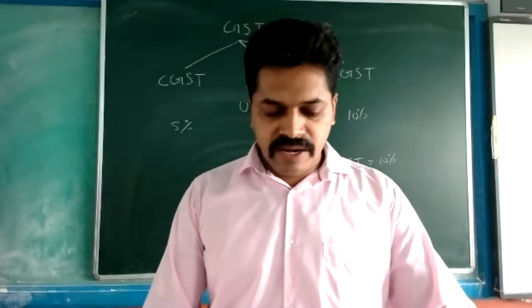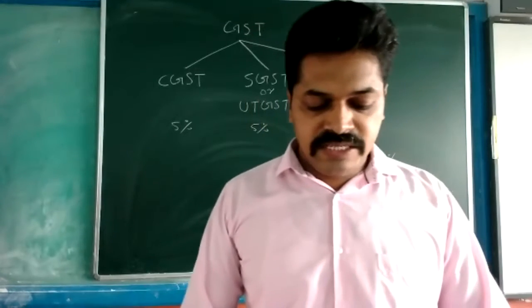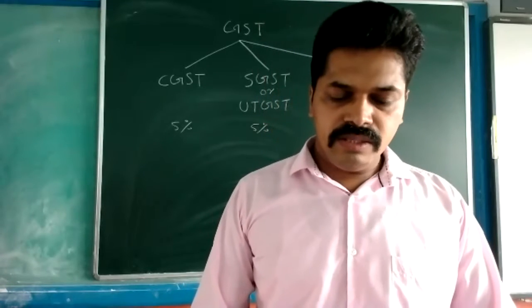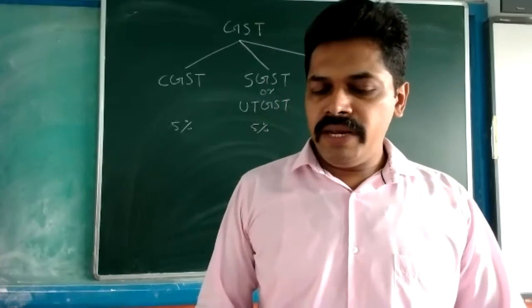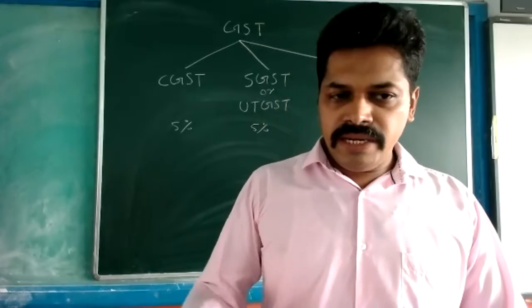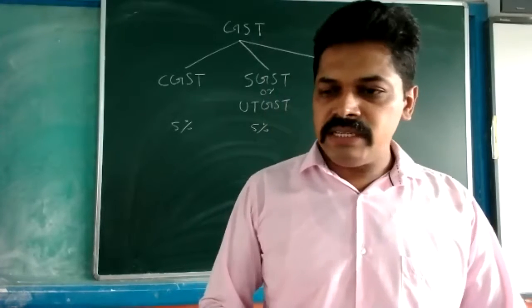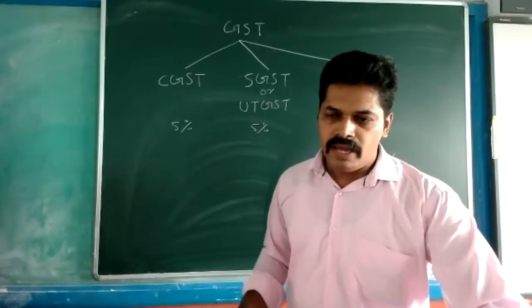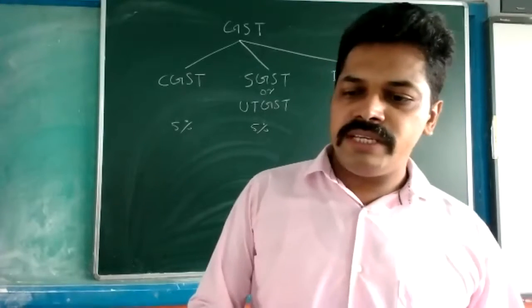Some transactions are given, 10 transactions are given, where GST is not levied. This we have to study, because when the transactions are given, for some of them the GST is there, and for these transactions we are not adjusting the GST. In the journal entry we are not showing the GST. And for the rest of the transactions we have to show GST also.